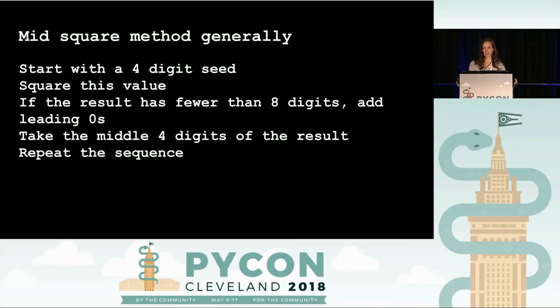So this is a general description of the middle square method. We start with a 4-digit seed, or it can be more if we like. We square the value. If the result that we get has fewer than 8 digits, or however many we're looking to double, then we add leading zeros, we take the middle 4 digits of the result, and then we repeat the process. So I'm going to walk through an example of what that looks like.